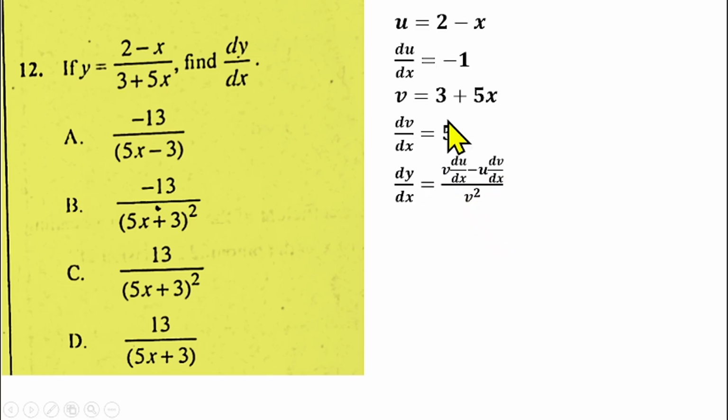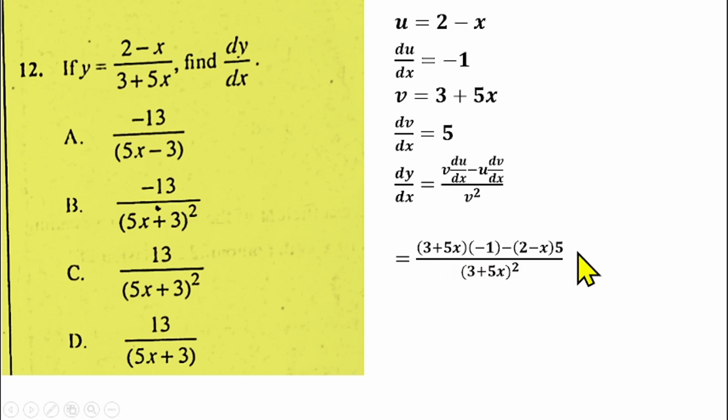Our v is this 3 plus 5x, so if you put that here, you'll have (3 plus 5x) in brackets. Our du/dx is minus 1, multiplied by minus 1. Then minus our u, which is (2 minus x), and our dv/dx is 5, so you have 5, over v squared. That means I have (3 plus 5x) squared.